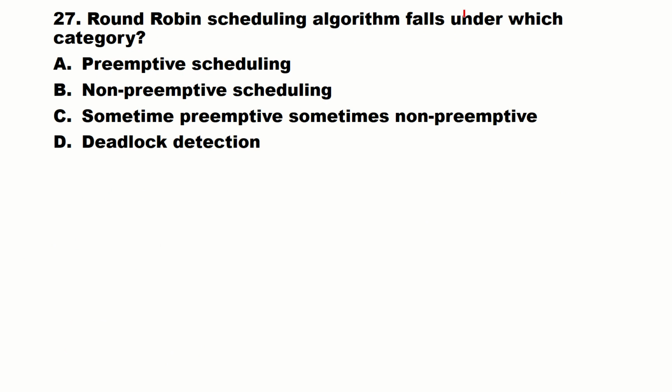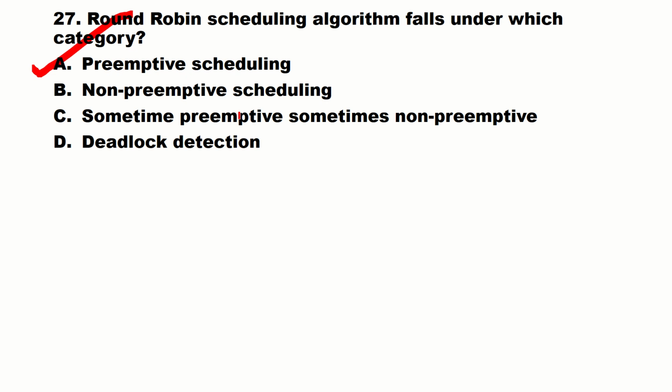Round robin scheduling algorithm fall under which category? Preemptive scheduling, non-preemptive scheduling, sometime preemptive and sometime non-preemptive, or deadlock detection. Basically, it is preemptive scheduling. That means once a process has been given the CPU, the CPU itself can take it away.